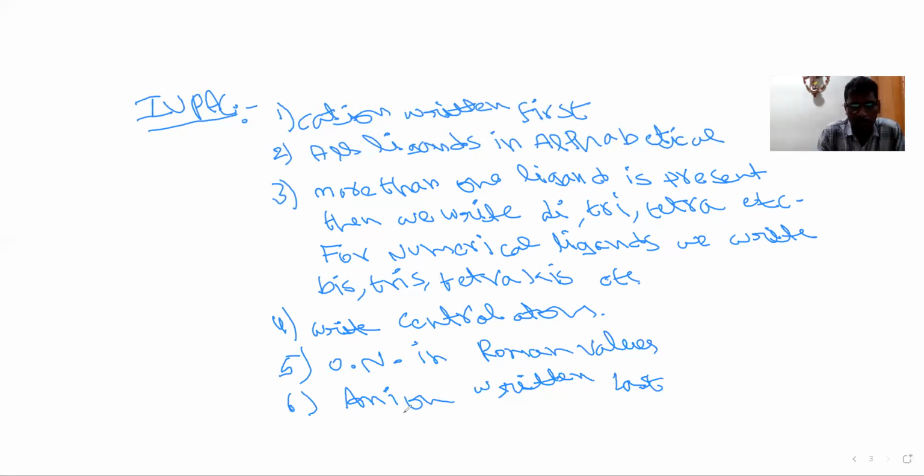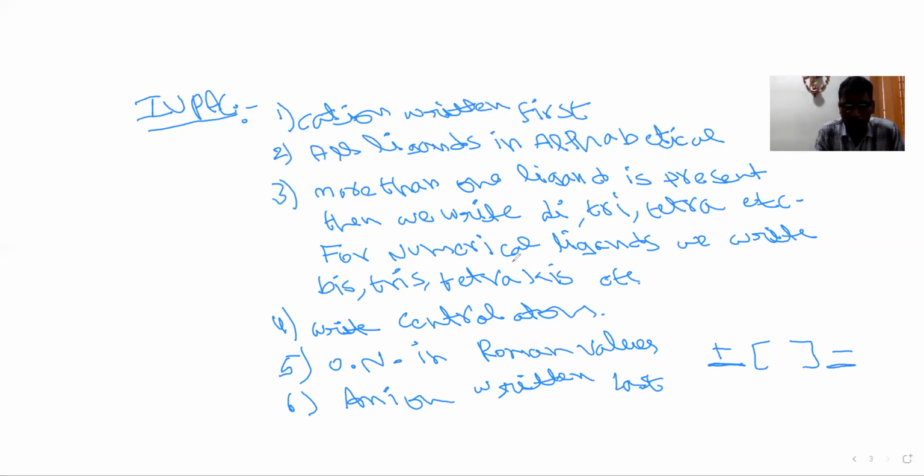What are cations and anions? When we write the square bracket, before this square bracket, whatever is there, those are cations, positive charge. After this square bracket, whatever is there, those are anions. So cation written first, anion written last. In between, after the cation, we write all ligands in alphabetical order. If there are 2 or more ligands, we write di, tri, tetra.